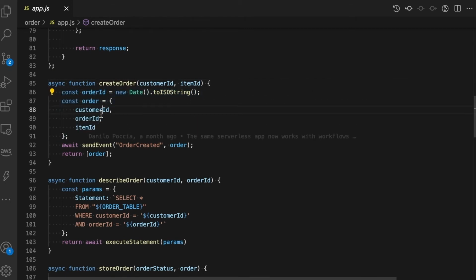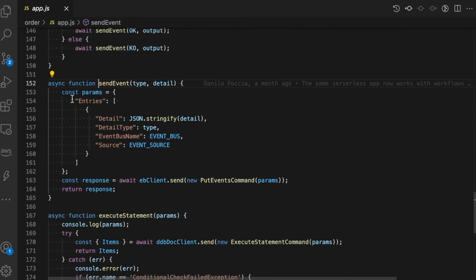We are creating an order ID based on the current date. Then we create a JSON object with the order ID, the item ID, and the customer ID that we are getting through the request. The next step is to send the event using EventBridge. There I'm passing the order created, that is the type of event, and then the detail is the order.